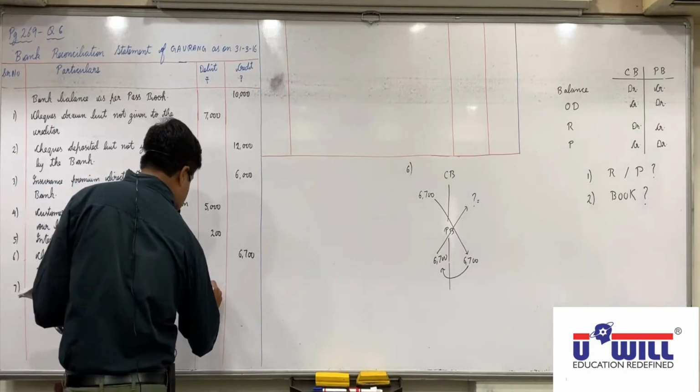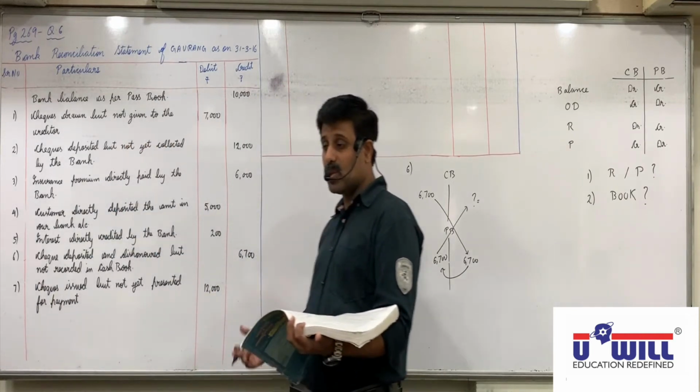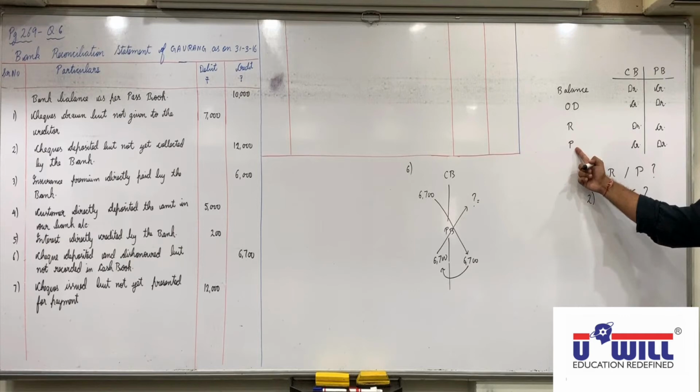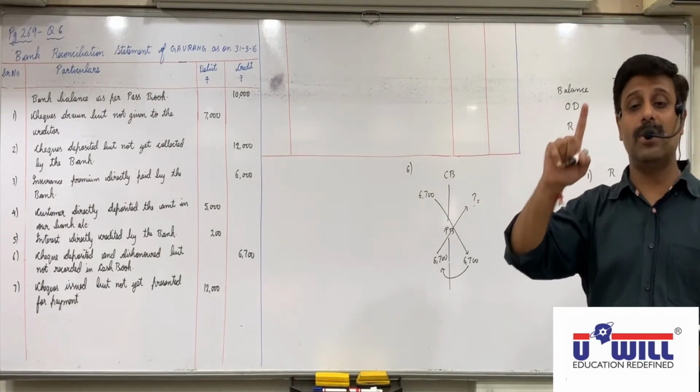So 12,000 is credited in cash book but not debited in passbook, so debited. Yeah. So issued means is it a receipt or a payment? Payment. And not presented for payment means not recorded in passbook, so you will debit. But what amount will you debit is important here, that is 12,000.